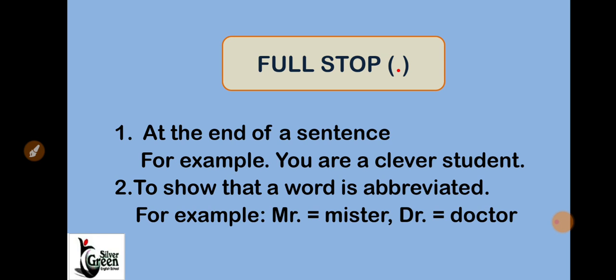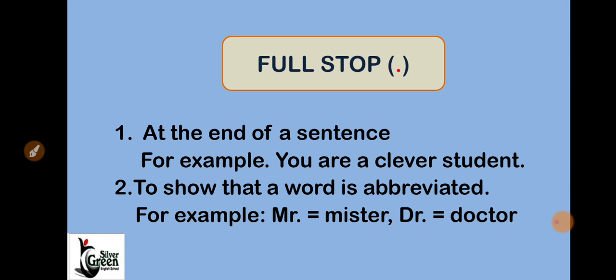Now where are we using full stops? Now see, number 1, at the end of a sentence, meaning we use it when any sentence is completed. So if it is a sentence which is a statement, at the end of the sentence we keep a dot, and that is called a full stop. It means we are completing our sentence. For example, you are a clever student.